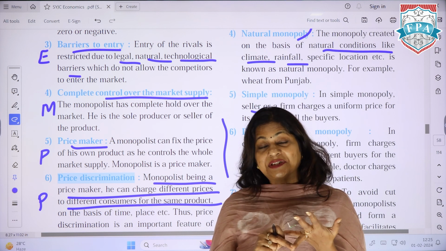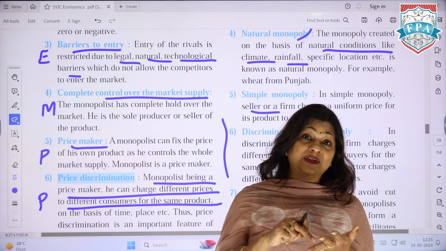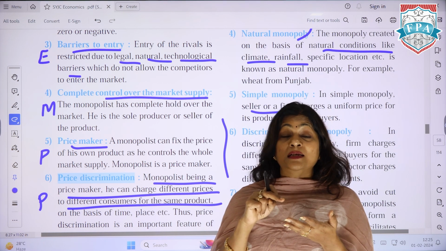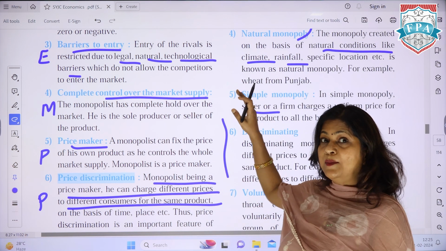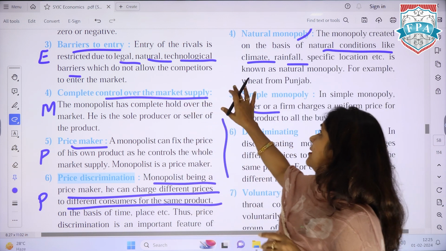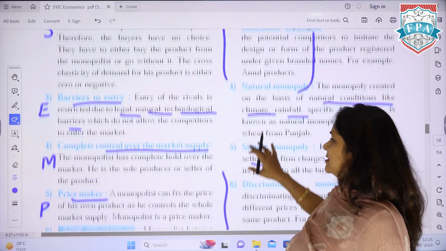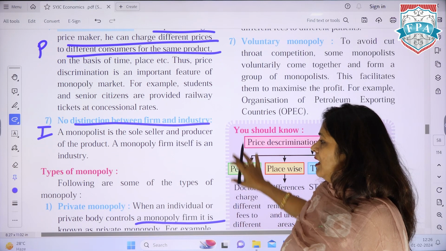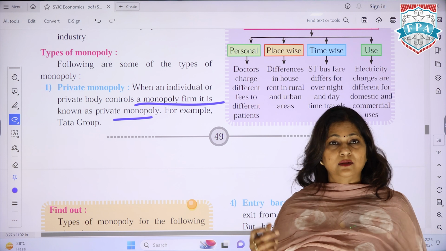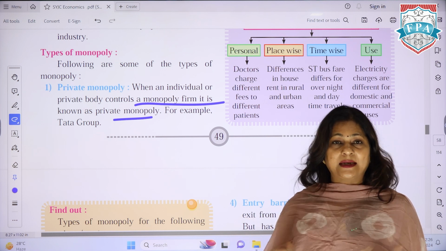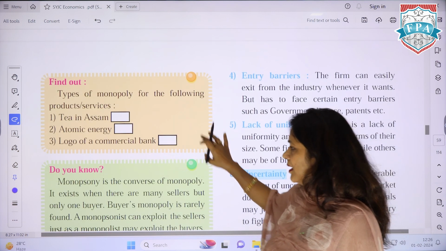Voluntary monopoly: competition has to be cut, monopolists come together. Natural monopoly can be created because of natural reasons, location, climate. Simple monopoly is what we know, a single seller. Legal monopoly is because of trademarks and copyright. Public monopoly means the government is controlling the organization, and private monopoly is when a single individual or private body is controlling the whole market. So with that we come to an end as far as monopoly is concerned, right?